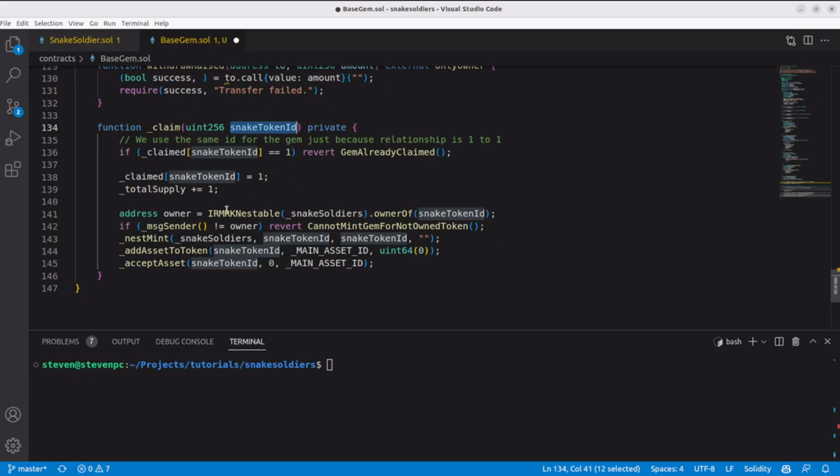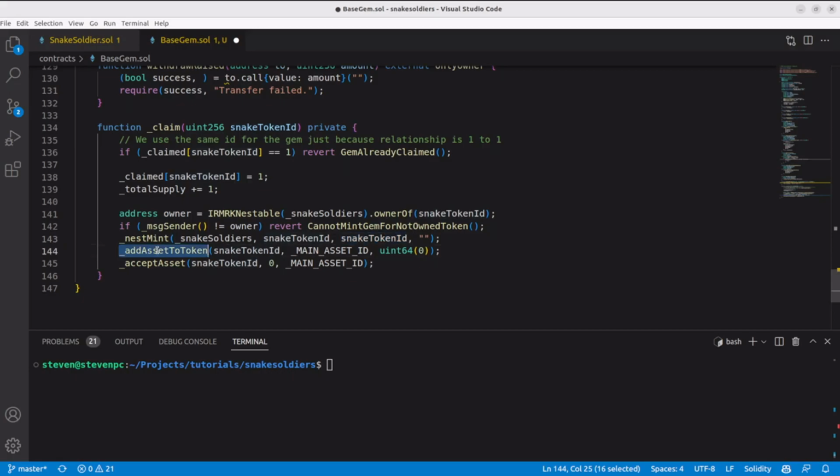token ID. So I will do that using the nestable interface, and I will make sure that the owner of this snake is actually the caller. Otherwise I will revert. After all these checks, I will mint a new gem into the Snake Soldiers contract. This is the gem ID, which will be the same. This is the destination ID, so the snake that is receiving the token, and this is just some empty data.